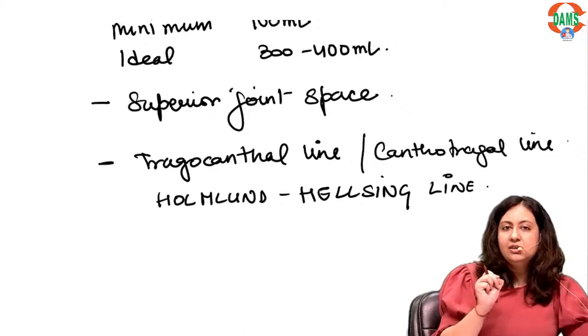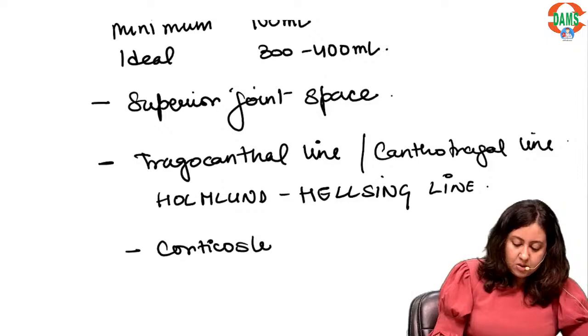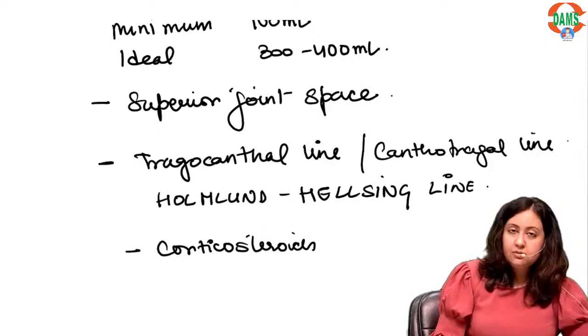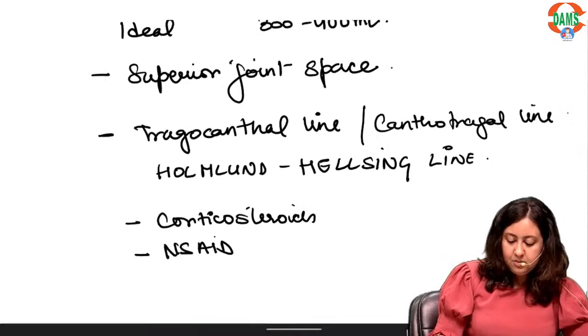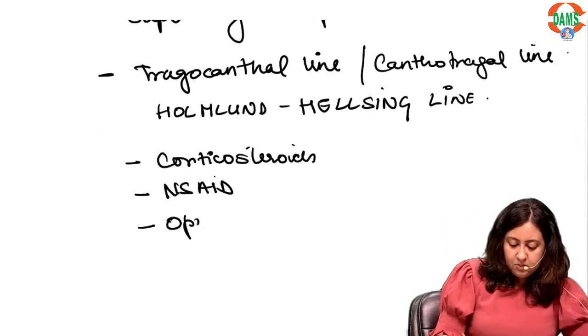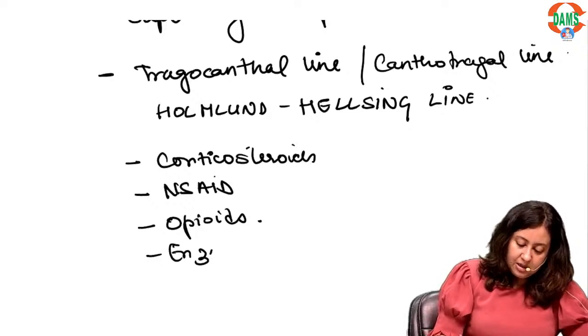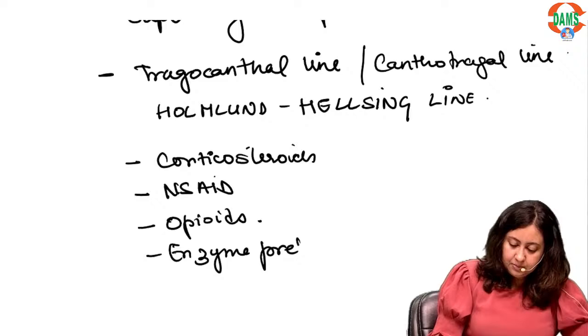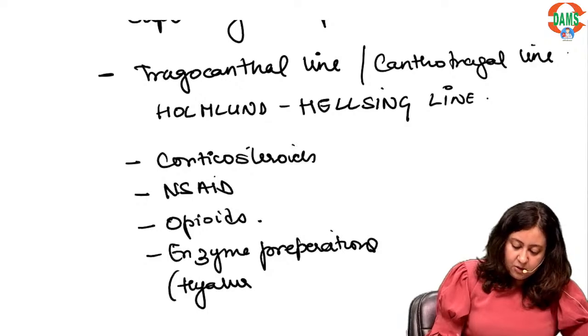Now, what all you can give through TMJ arthrocentesis? Corticosteroids, NSAIDs, opioids, and enzyme preparations. Enzyme preparations में hyaluronidase.